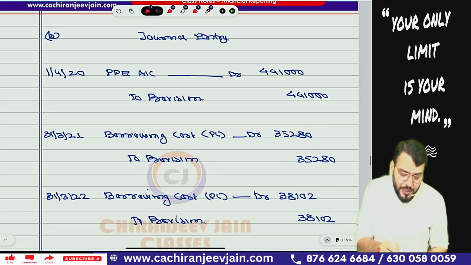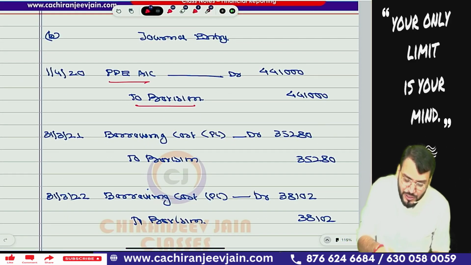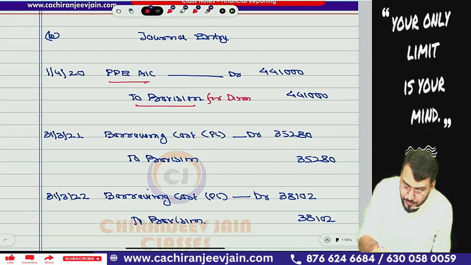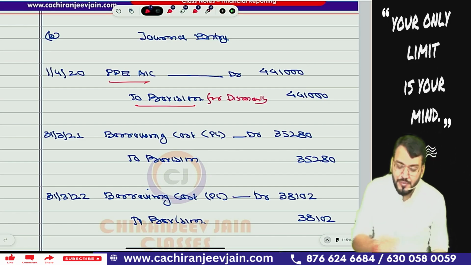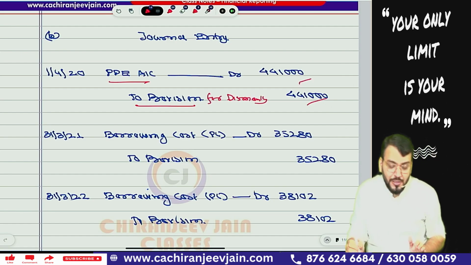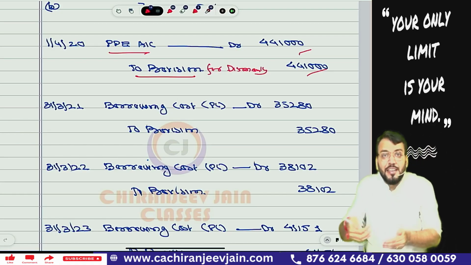So that journal entry we have done: PP account debit to provision for restoration or dismantling, you can add provision for dismantling. Correct. Now, the first journal entry you have understood. Then every year interest will be added.